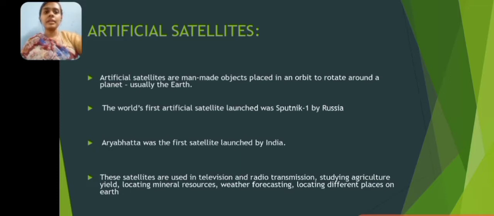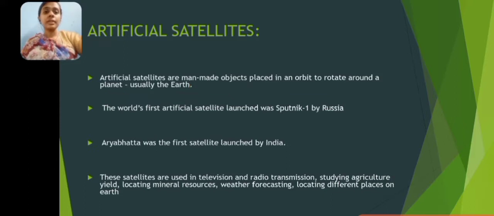So artificial satellites are man-made objects, which means that natural satellites are natural objects, and artificial satellites are made by man, that is, we make them. They are placed in an orbit to rotate around the planet, and it will usually be the Earth.